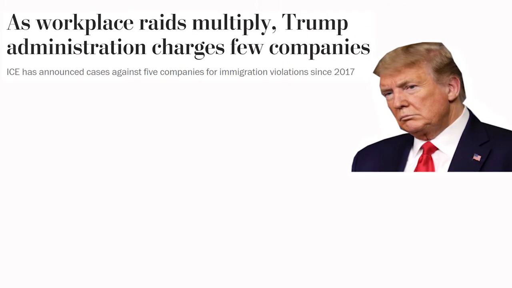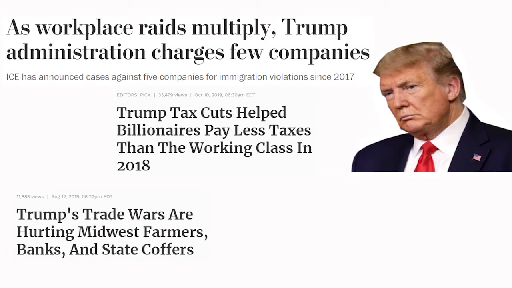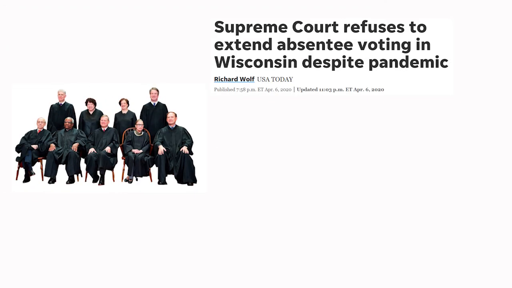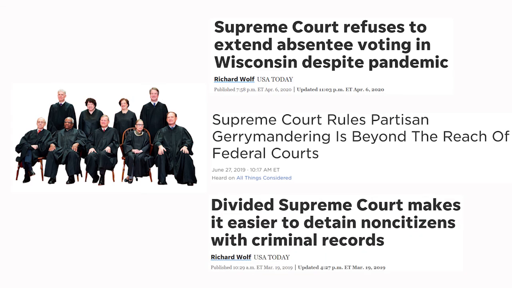Instead, Trump is raiding immigrant homes, cutting taxes on the rich, holding back our economy with useless trade wars, and is unable to take on basic presidential duties, like protecting Americans during a global pandemic. Meanwhile, the Supreme Court is restricting voting rights, failing to fight gerrymandering, and stripping migrants of their basic rights.